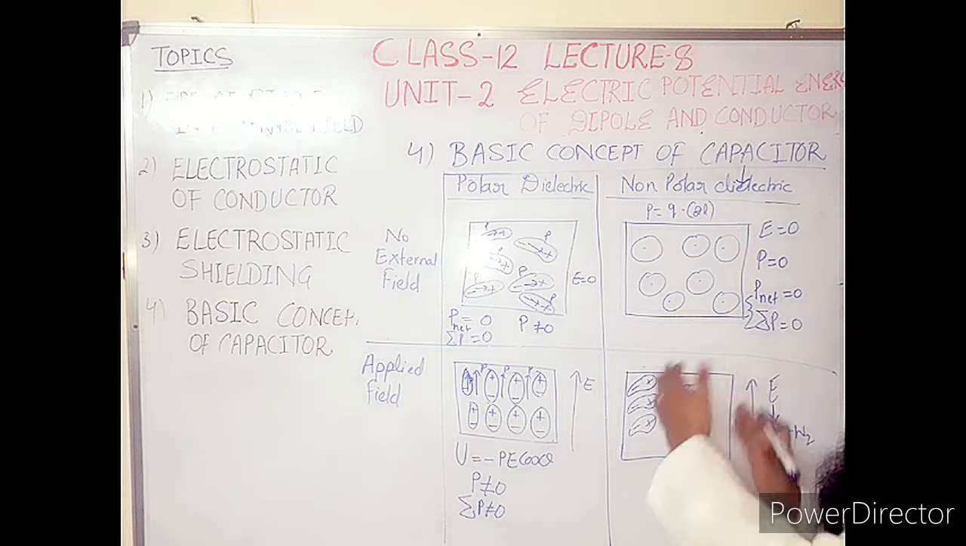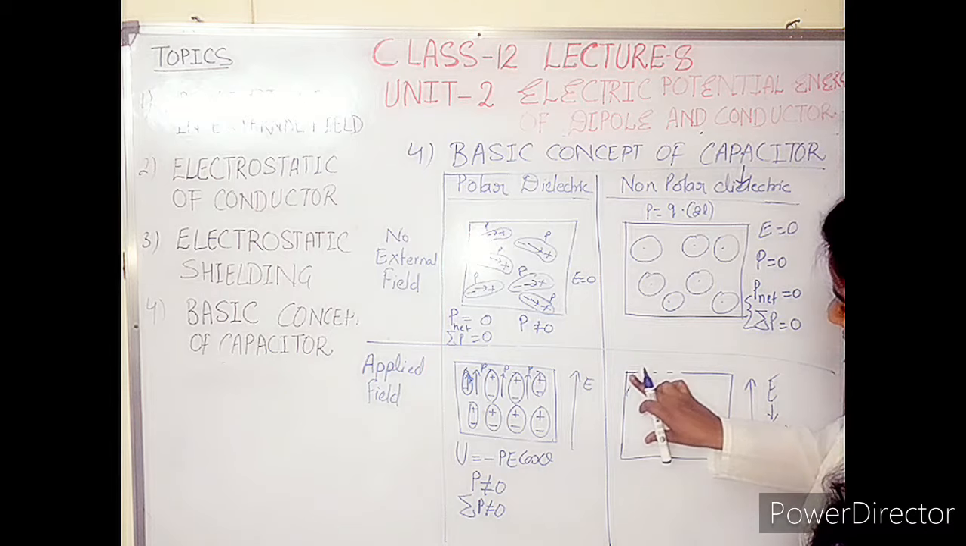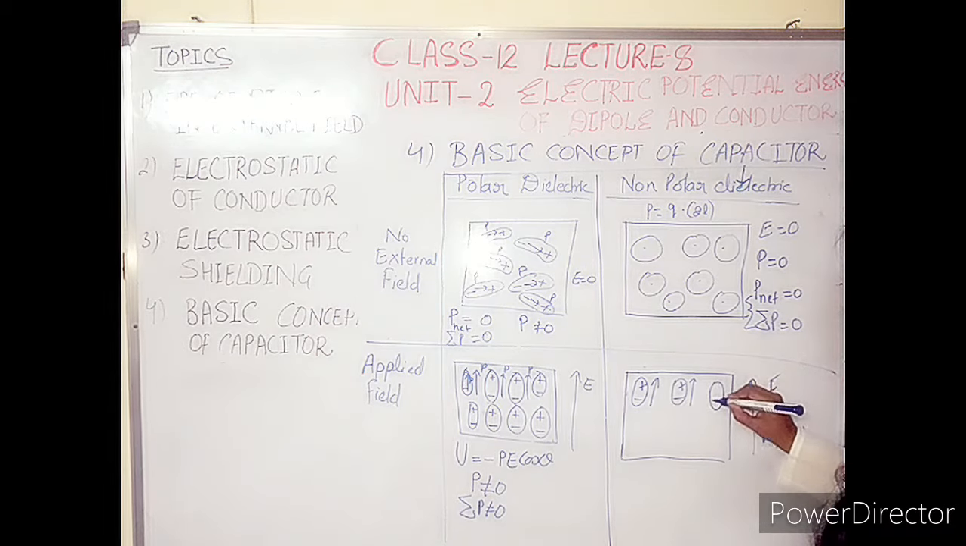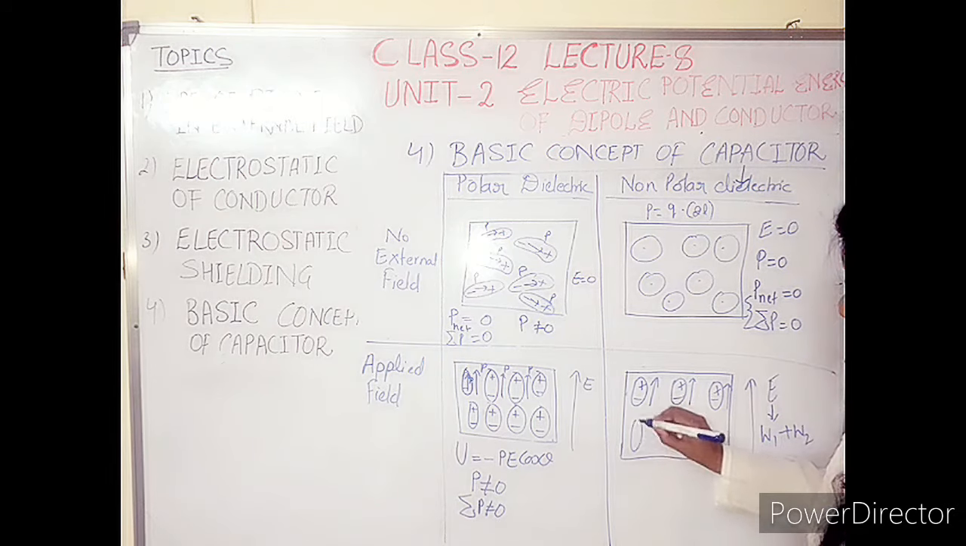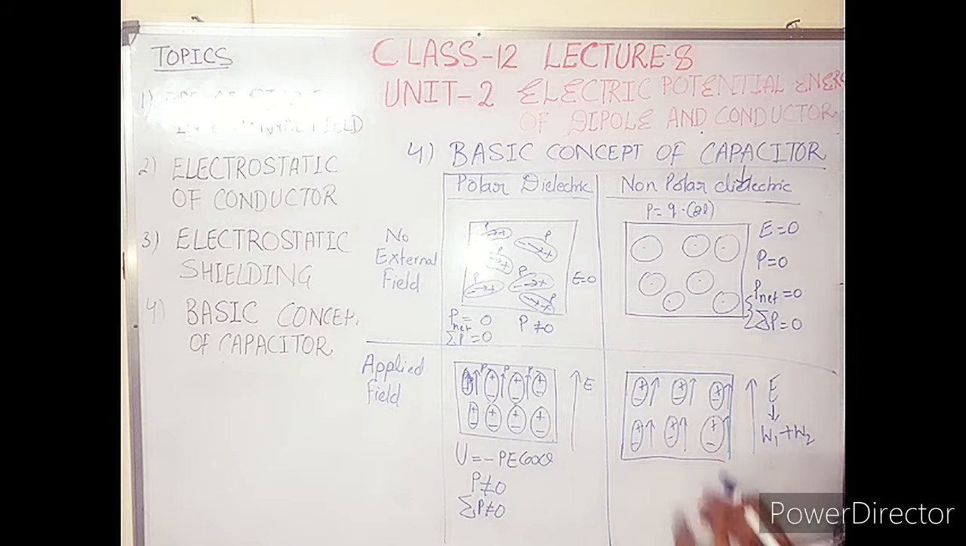The electric field will rotate these atoms, which become polar atoms in the presence of the applied field, in the direction of the applied field. That means what? Minus and plus. Then the dipole moment will be in the direction of the applied field and they will attain stability. Here minus plus, and they will come in this direction. Okay, so you can see here that the electric field is doing two works.